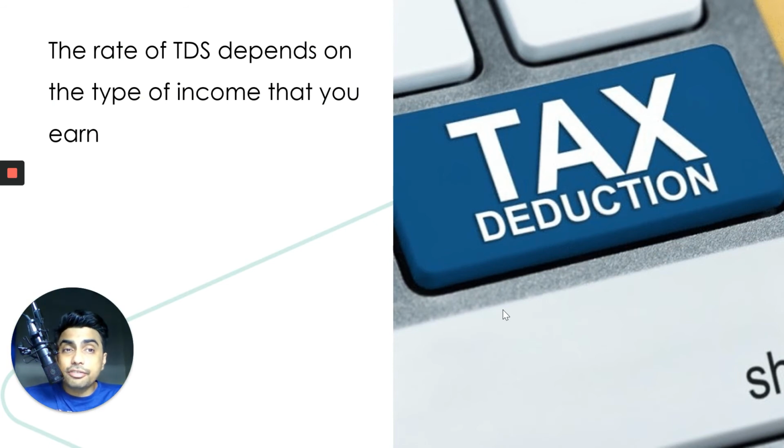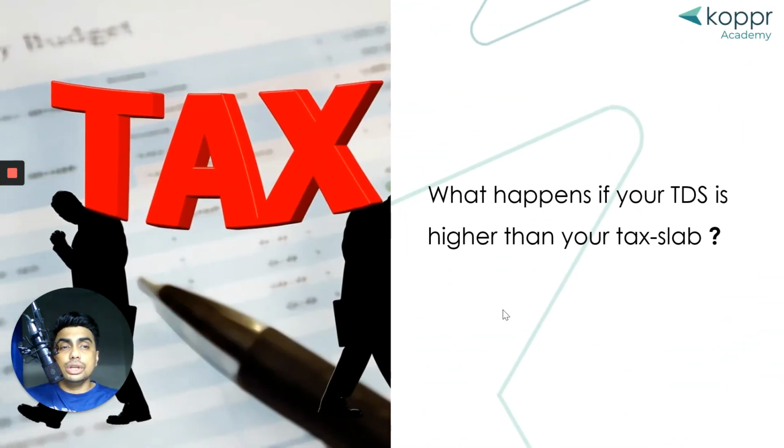Now, the rate of TDS depends on the type of income that you earn, and how much income you earn. Now, what happens if your TDS is higher than your tax slab? Let's say you fall under the 20% tax bracket, but your employer or your company or your business has been deducting 30% TDS on your behalf and paying that 30% TDS to the government.